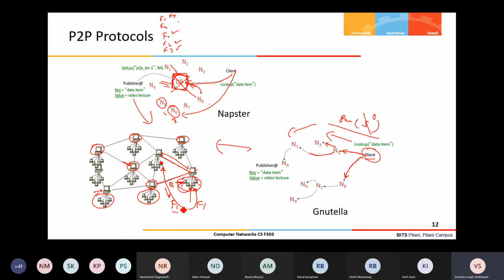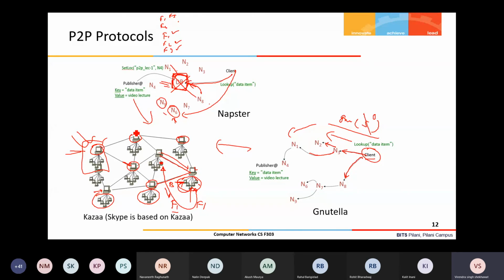So here the information about where the content, the object, the file is, is distributed. So there is not a single point of performance bottleneck and failure. Suppose this node fails, some of the file information is lost, but the rest of my network is not completely down. For that there may be local replication, or this super node can transfer its information to another node. These kinds of optimizations can be done, but even without that, this looks better compared to Napster and Gnutella.